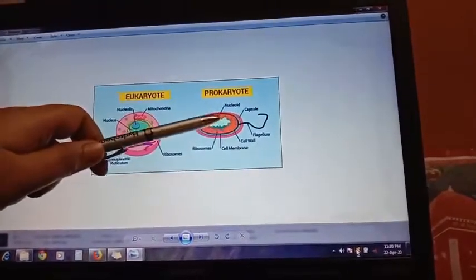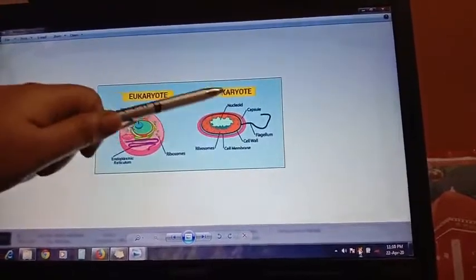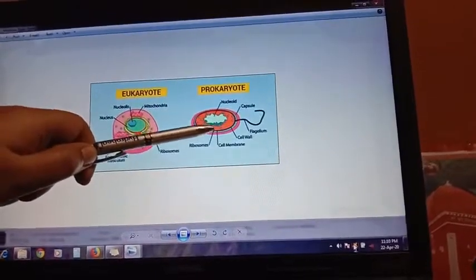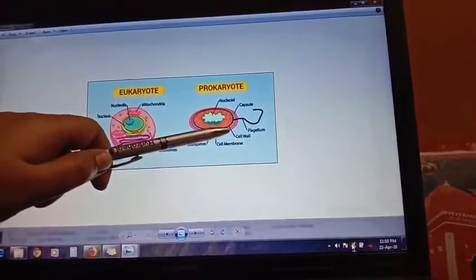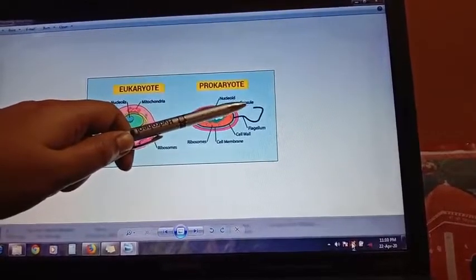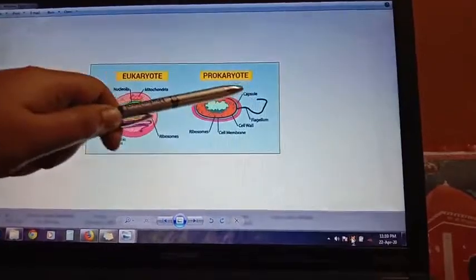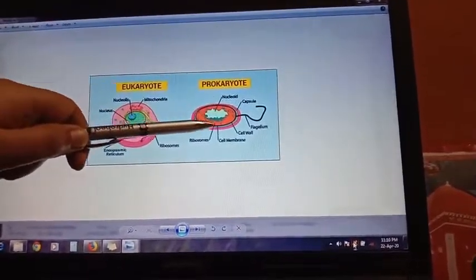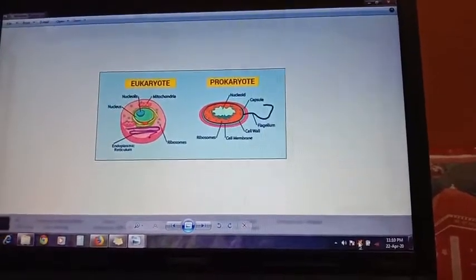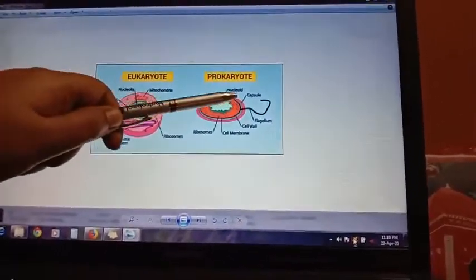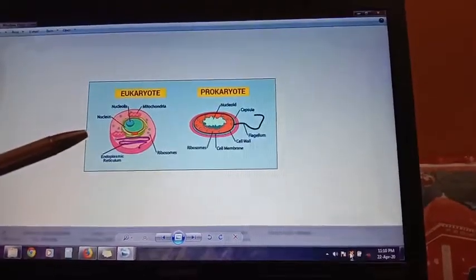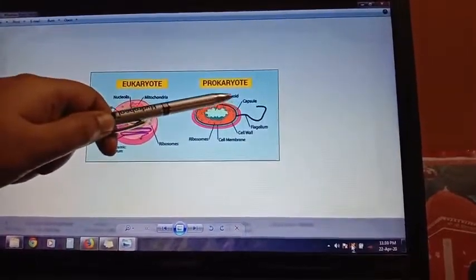An example is the bacterial cell. This is the structure of the bacterial cell. Here you can see the cell membrane, cell wall, and one more layer present outside the cell wall, that is the capsule. And here you can see no membrane bound nucleus is present. In place of it, there is a nucleoid. Actually, the nucleoid is the primitive nucleus which is not bound by a nuclear membrane.